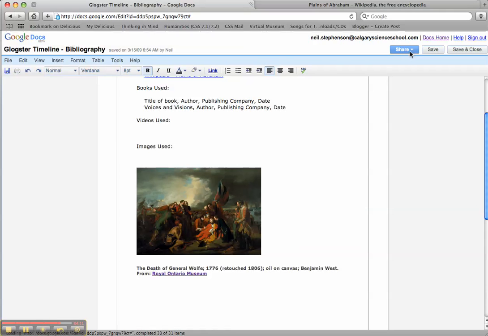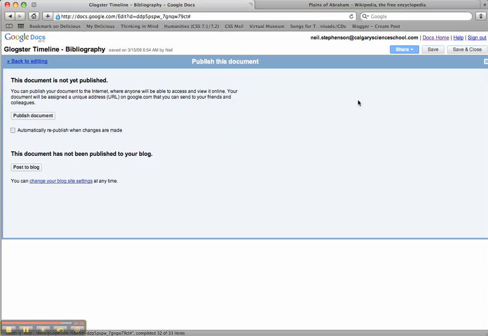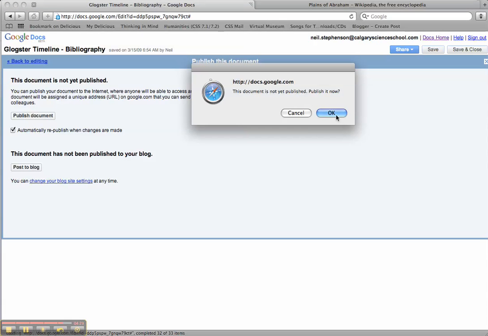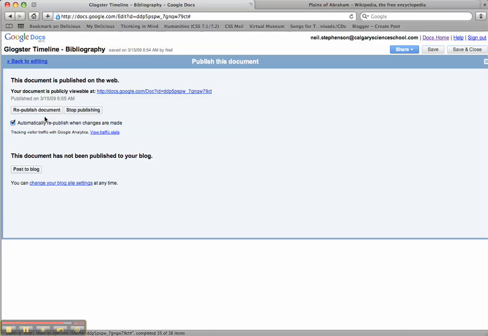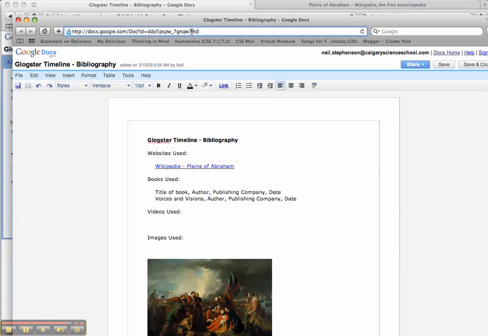So we're going to click here on the Share button. We're going to go Publish as a web page. And now we're going to publish this. First thing I want you to do is click here, Automatically Republish. That means any changes you've made will be published as well. And then you're going to click. When you've published it, you're going to get a link here. This is now a public document. So if I click on this link, this is now the link up here for your bibliography, and it is now a web page that we can stick into our Glogster.